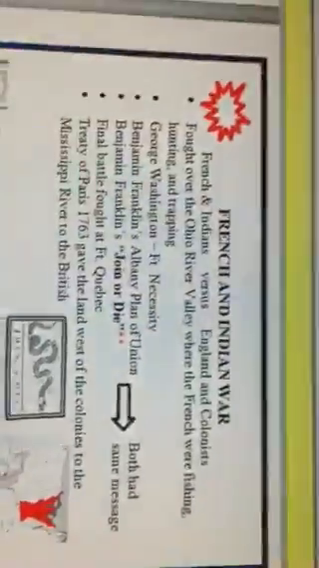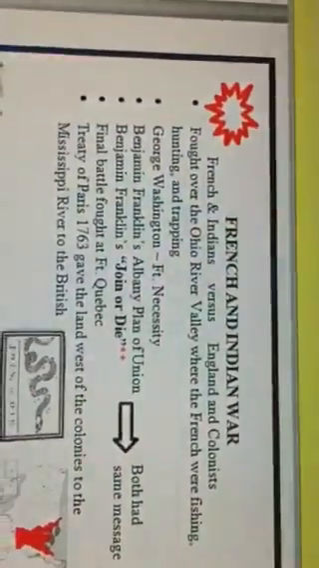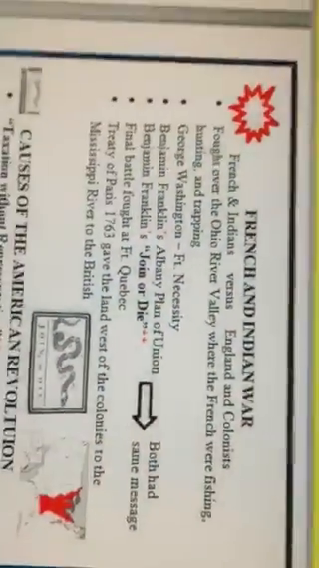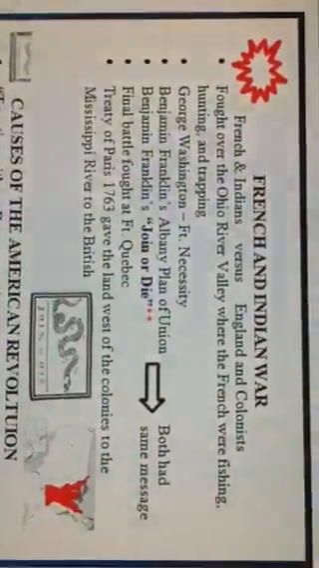French and Indian War, which is the first little war we talk about. Yay, wars. So, they're the French and Indians versus the English and the colonists. It's not the French and Indians versus each other. They're both on one side. So, they fight over what's called the Ohio River Valley, which is right here, in this little tiny place right there, where the French are fishing, hunting, and trapping. George Washington kind of gets his fame here through his fighting at Fort Necessity.